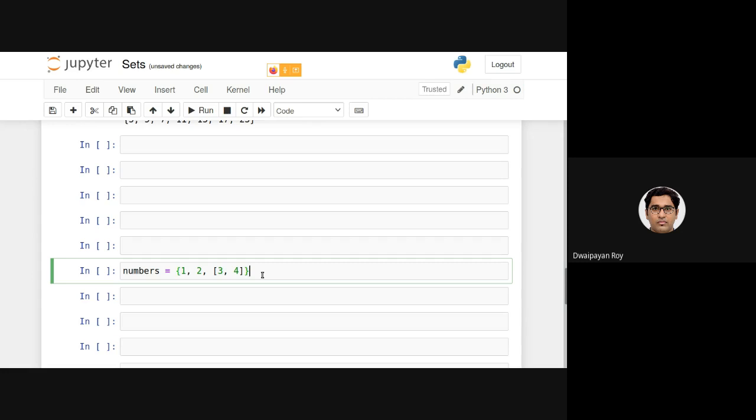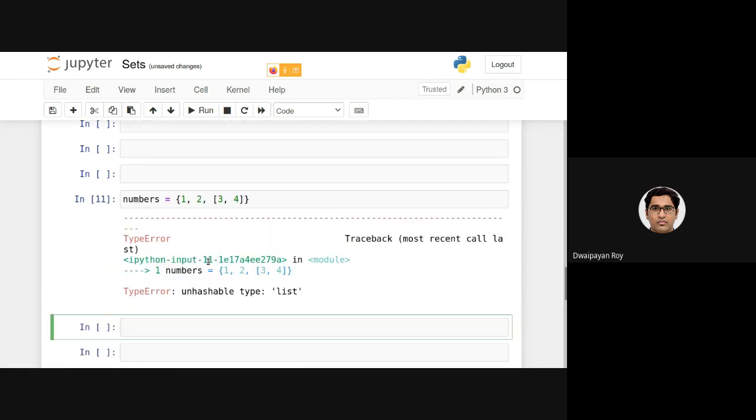If I execute this, you can see it is providing me with a type error, and the error says list is an unhashable type. As I was saying, these items are hashed into the virtual memory, but a list is an unhashable type, which cannot be hashed to some particular location. So that's why this is an invalid statement, and we end up with a type error.